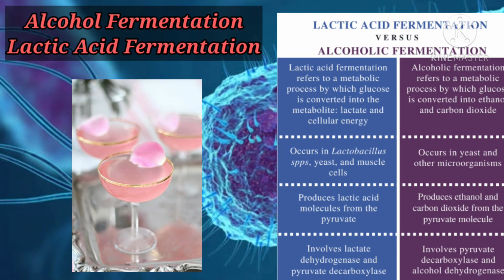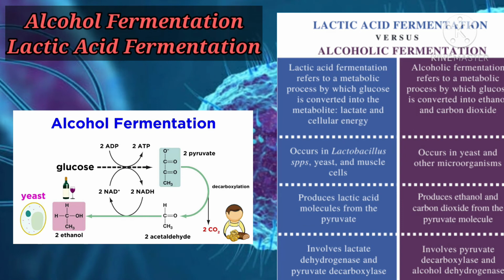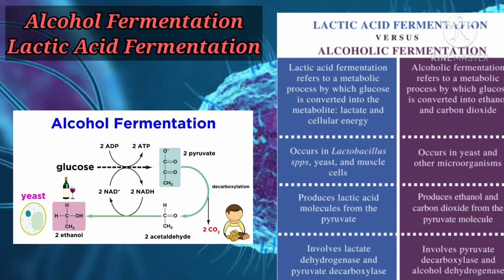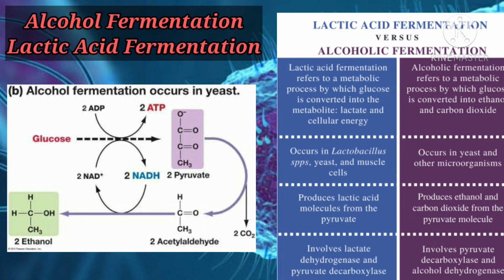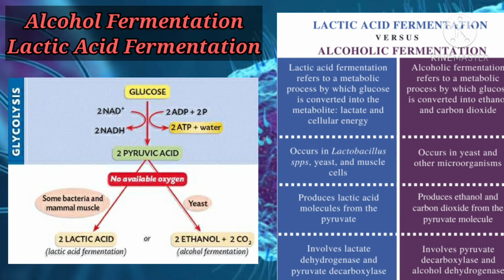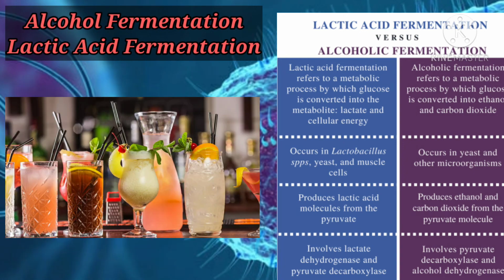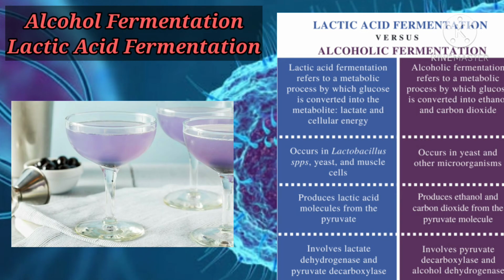Let's move to alcohol fermentation. Alcoholic fermentation refers to a metabolic process by which glucose is converted into ethanol and carbon dioxide. It occurs in yeast and other microorganisms. It produces ethanol and carbon dioxide from the pyruvate molecule. It also involves pyruvate dehydrogenase. Alcohol fermentation is used in the production of bread, beer, wine, and vinegar.